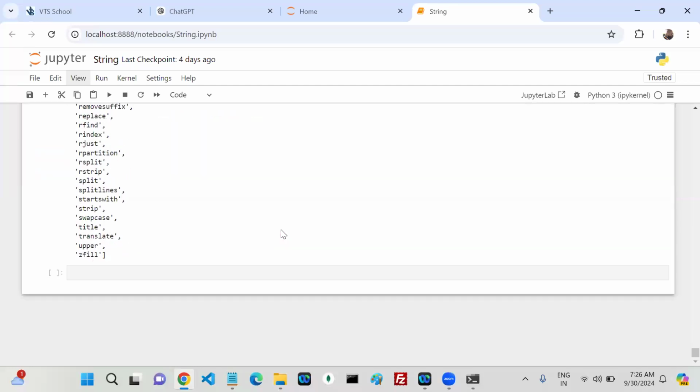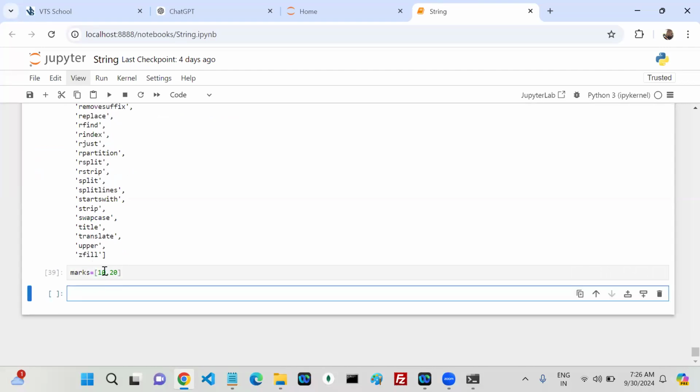If your question is whether map replaces the existing list or returns a new list, how can we find out? Simply take marks equals 10, 20. I want to add 50 to each and every element in the list. So how can we map? Lambda, you can take value plus 50. After that, your marks. It is going to give a list, right?